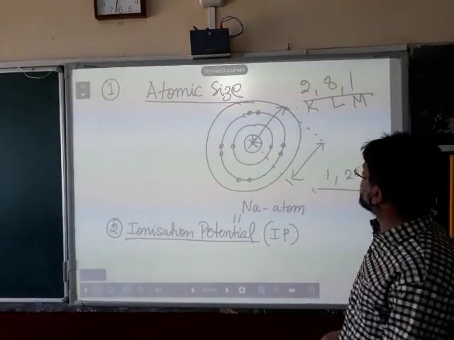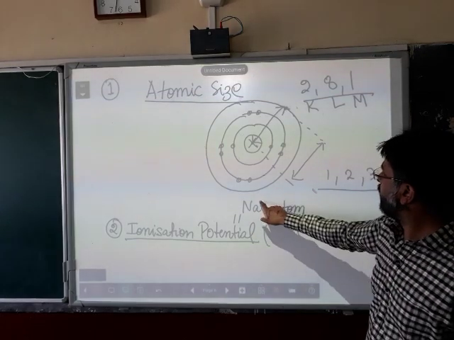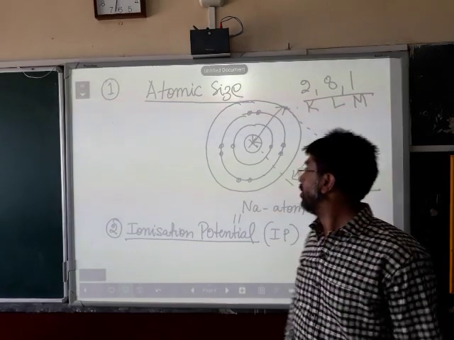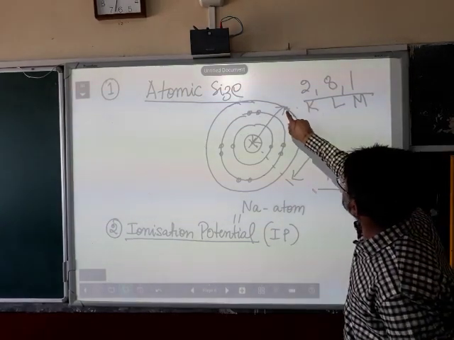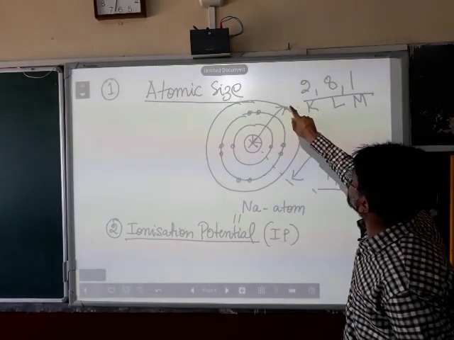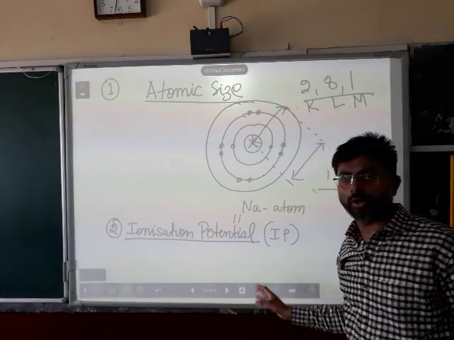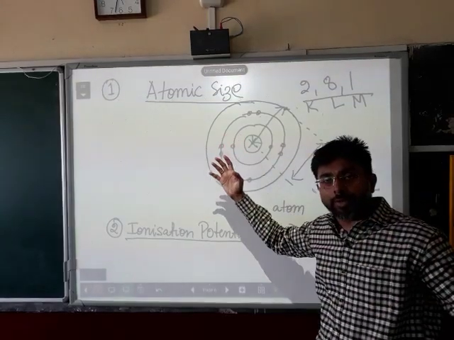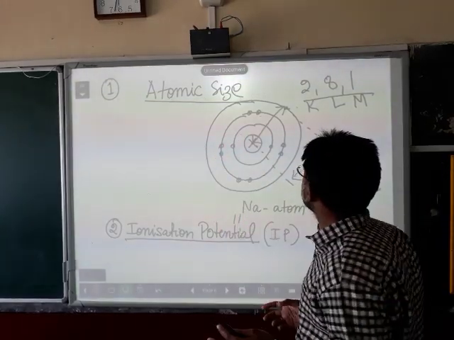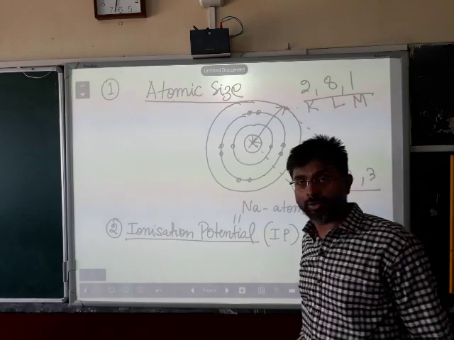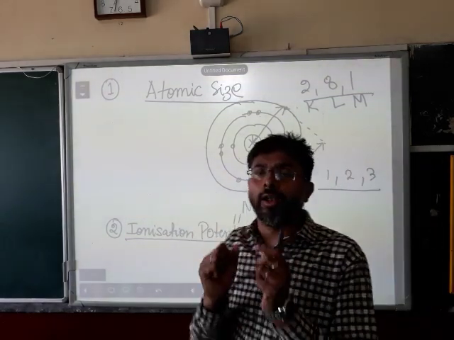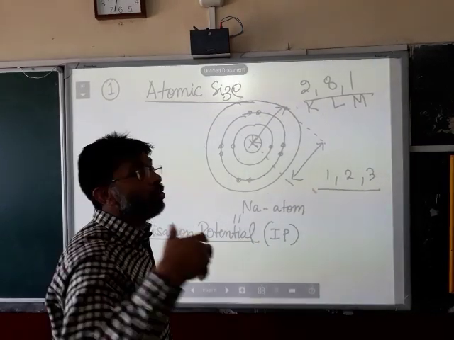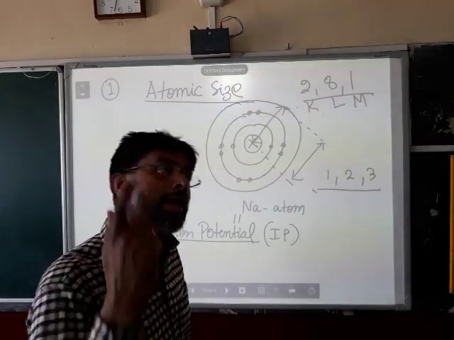So, let us take the example of sodium atom. Sodium atom has 1 electron in its valence shell, so it is a metallic atom. The amount of energy required to remove this 1 electron from the valence shell is called ionization potential. That is the meaning of ionization potential. The bigger the size of the metallic atoms, the easier it is to remove those electrons. If the size of the atoms is smaller, then the ionization potential becomes higher. That means we will need more energy to remove the electrons from their valence shell.